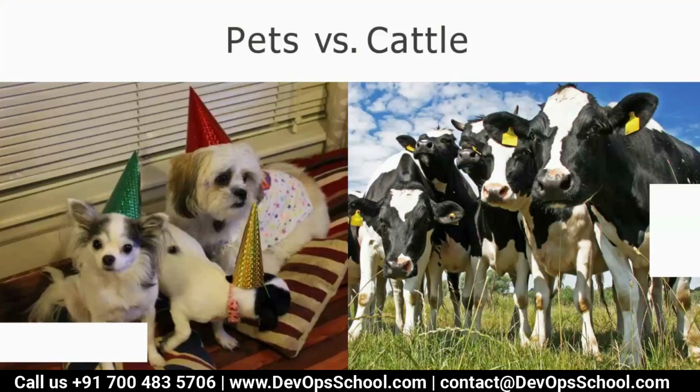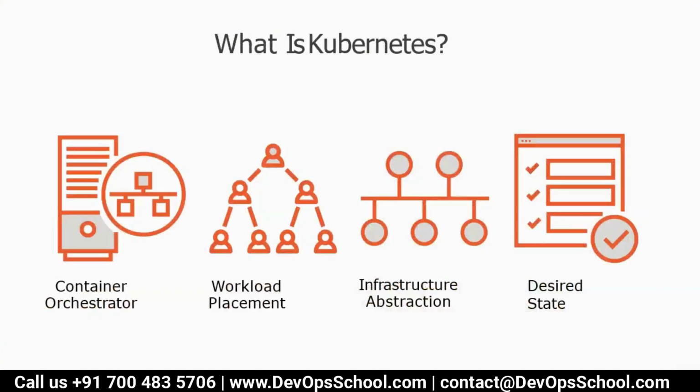If some of your containers are not working, or nodes are not there, no problem. They will match the desired state. You will not get called at 3 o'clock in the morning saying that production is down, let's get into the war room and fix it. Health will not be compromised.